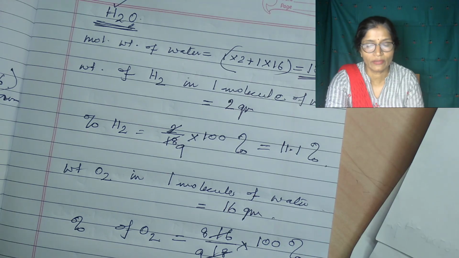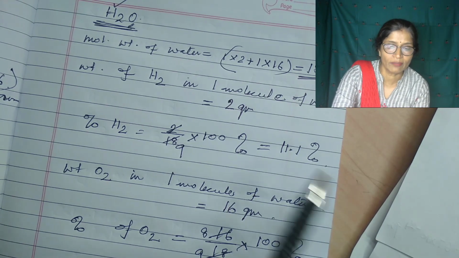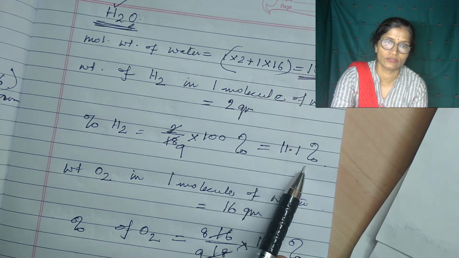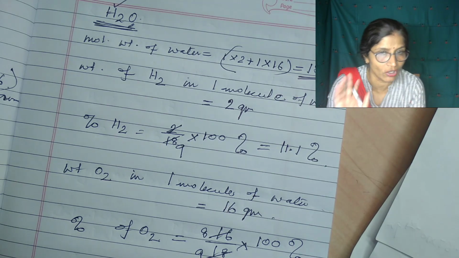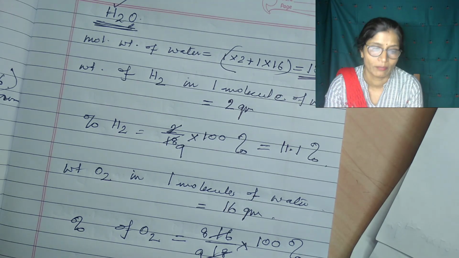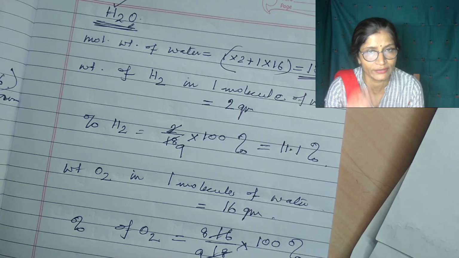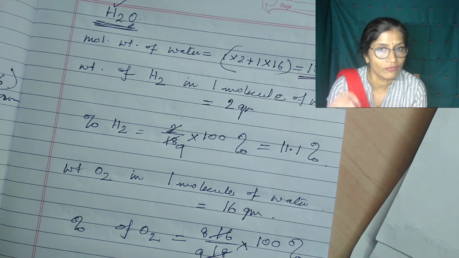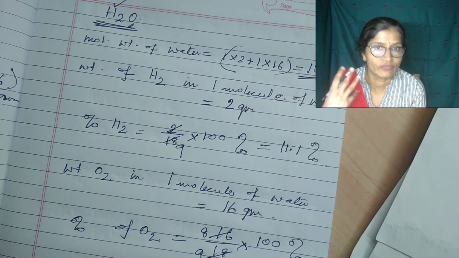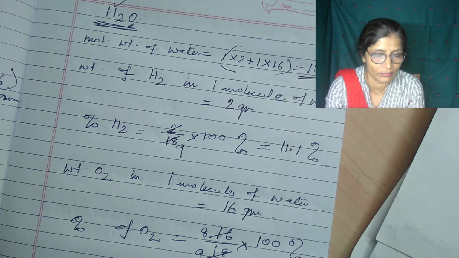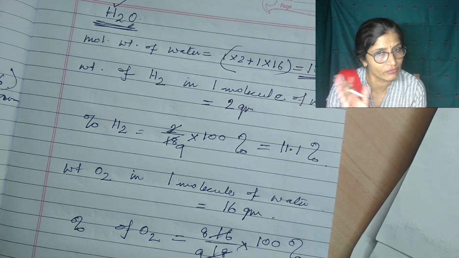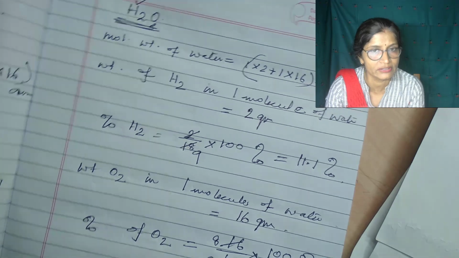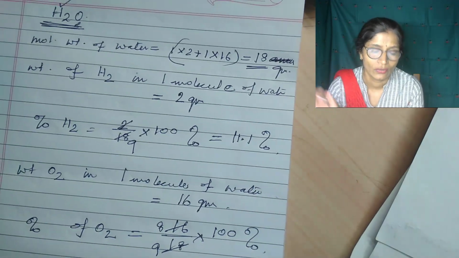You can also subtract 100 minus the percentage of hydrogen, and directly you will get the percentage of oxygen for binary compounds. But if there are more than 2 elements, then you have to find out the percentage of each element separately. If 3 are there, then you find out 2, and 100 minus those 2 will give you the third one. If 4 are there, then you find out the 3 individually, and 100 minus 3 will give you the fourth one.